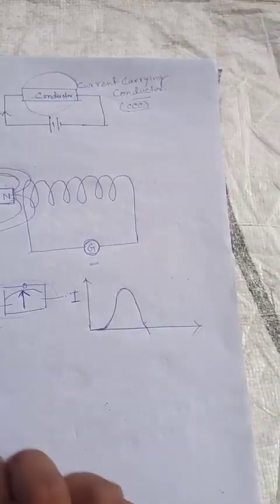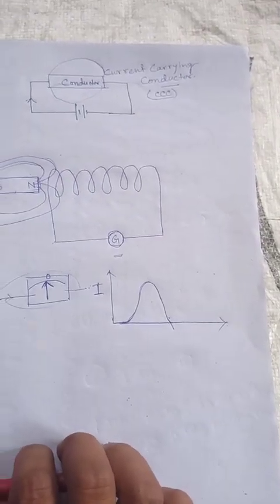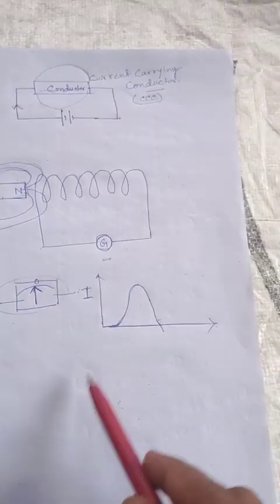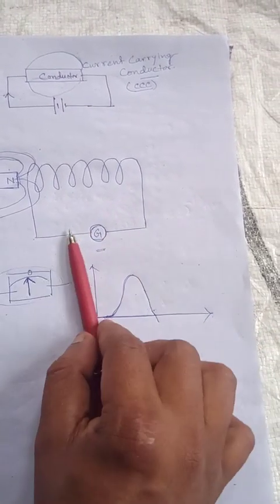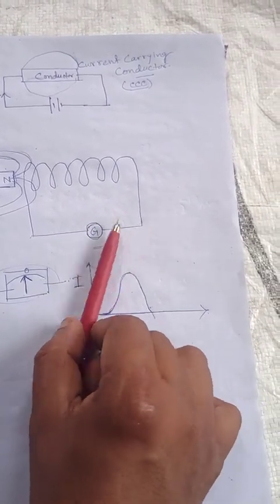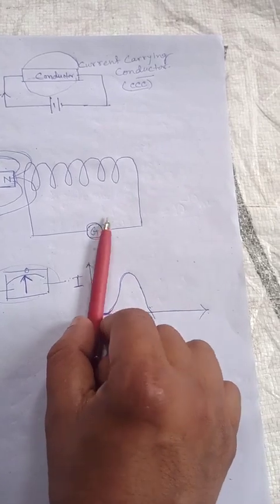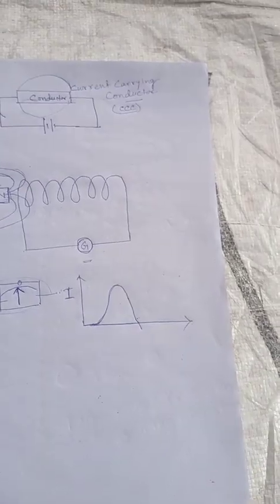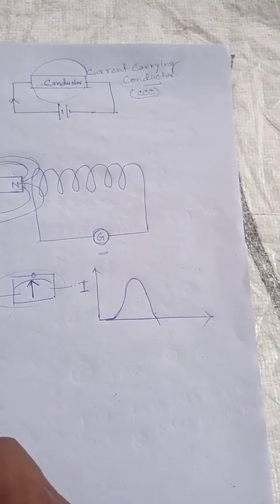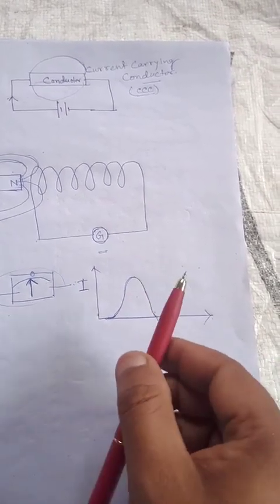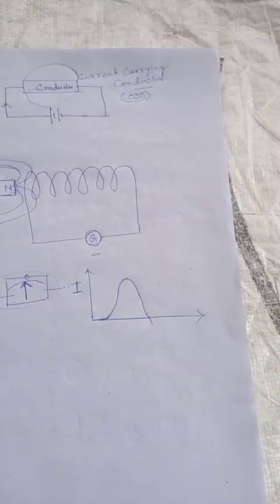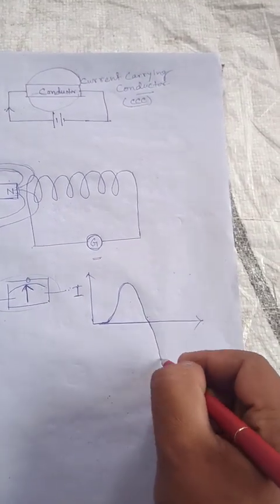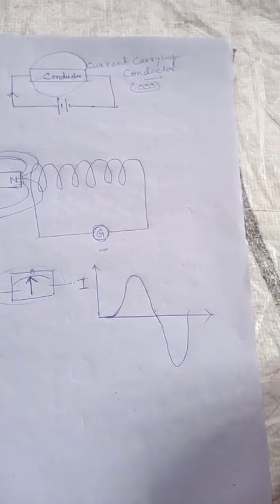When they inserted the magnet inside the coil, the galvanometer deflects, let's say, to the right side. After some time, when he removes the magnet from the coil, the galvanometer deflects to the left side. That means current flows in the opposite direction.